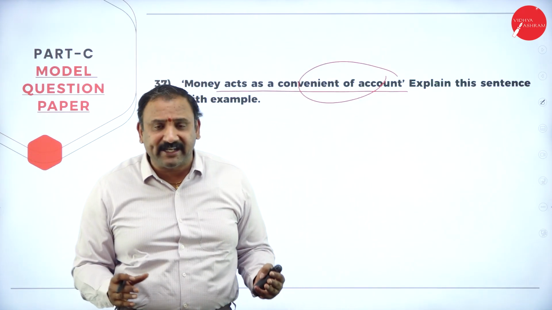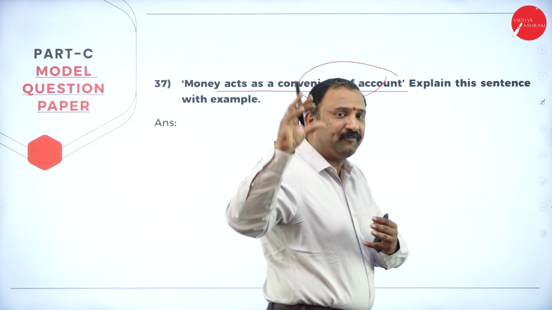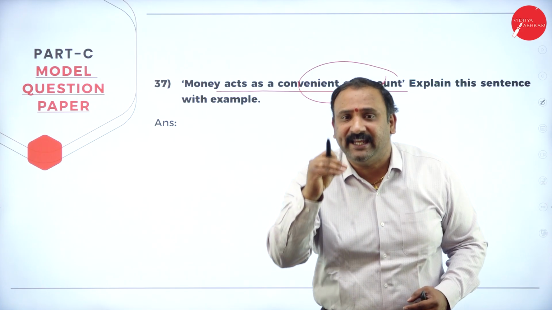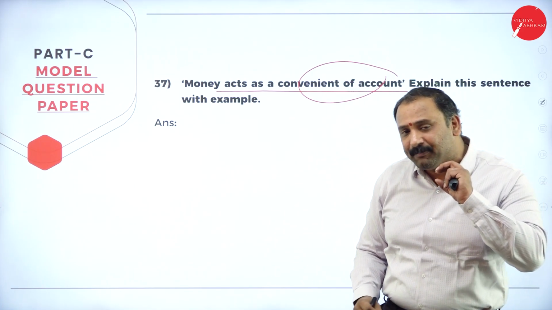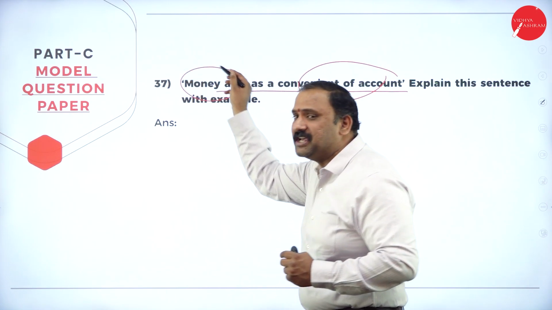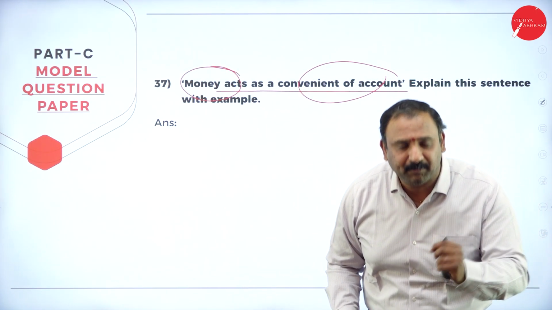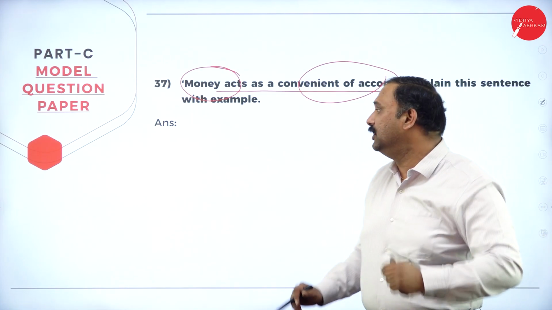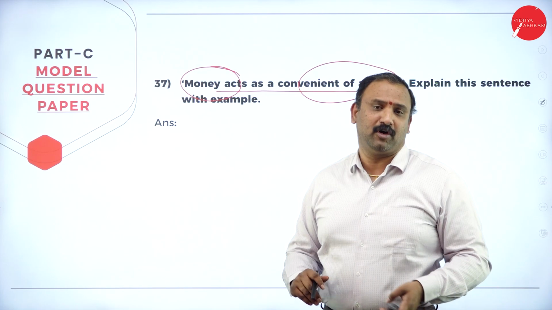You cannot just say that I have an account of X value. What is the value of that account? How much money is there in that account? What have been the transactional factors of the account? That can be measured using money alone. So that is why we say that money acts as a convenient unit. Using money, you can go further.